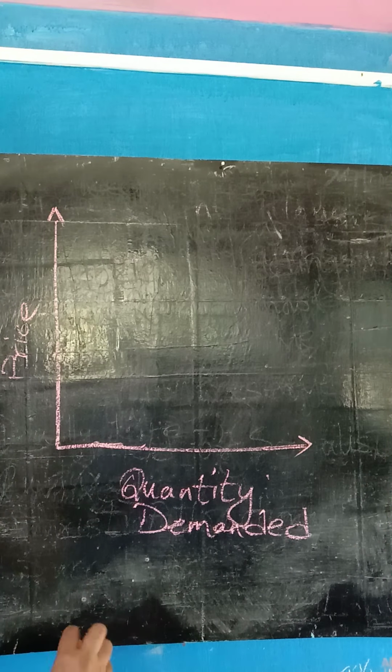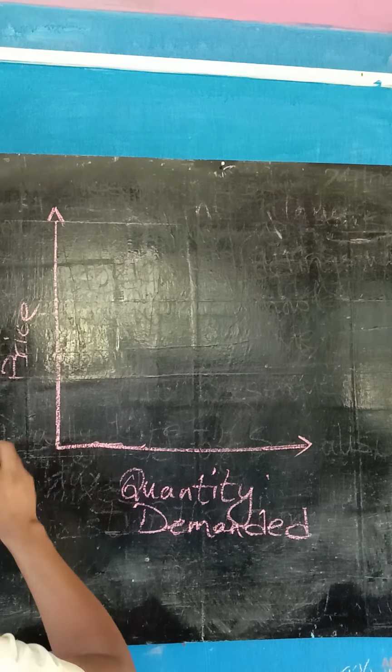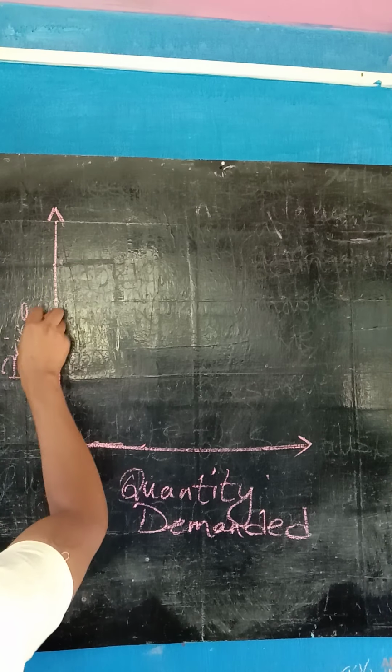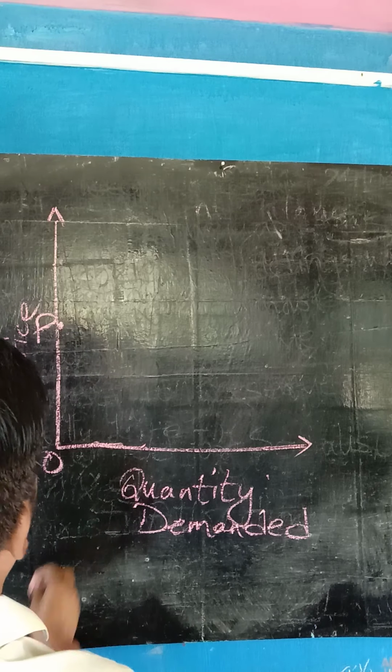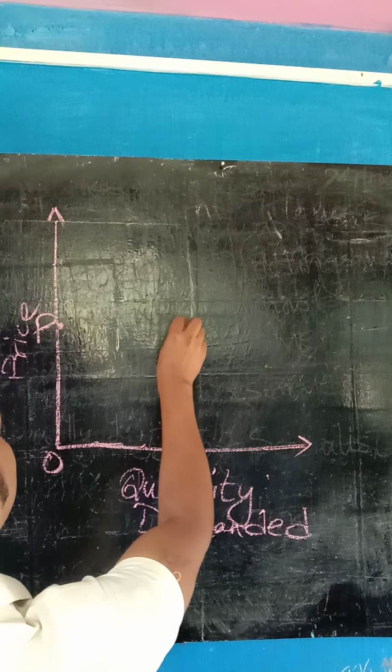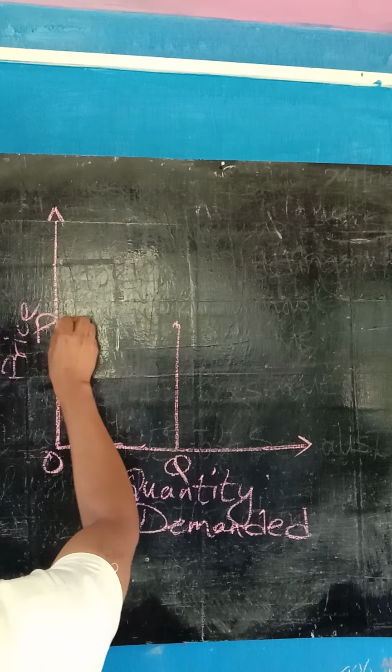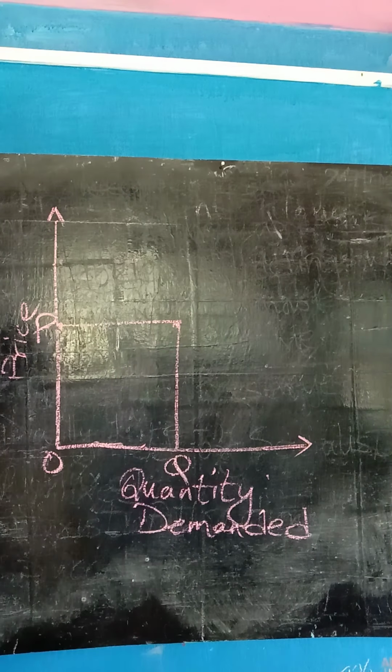Movement along a demand curve means the price is fluctuating here. Suppose the price is the equilibrium price, OP. When the price is OP, the demand will be OQ.